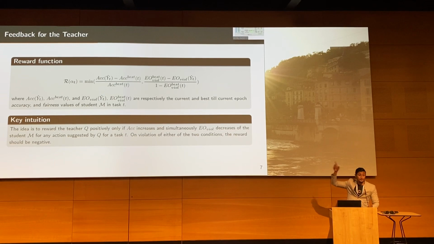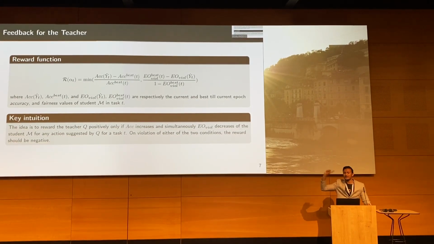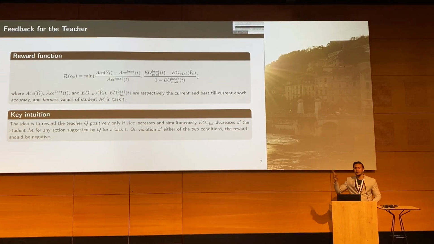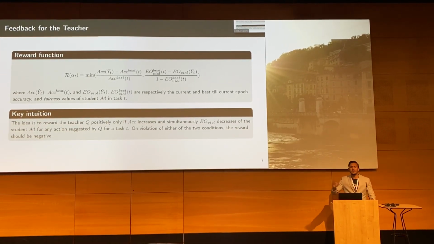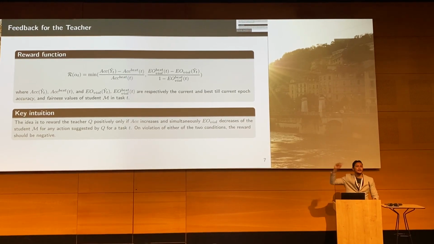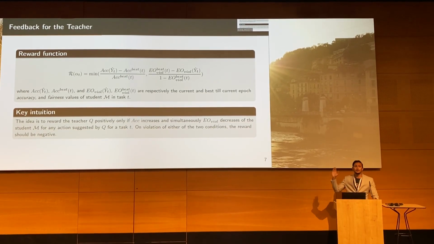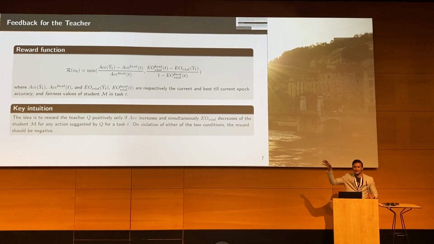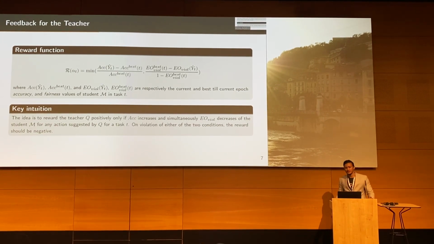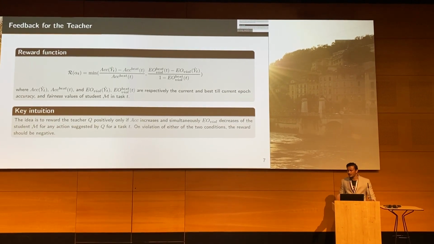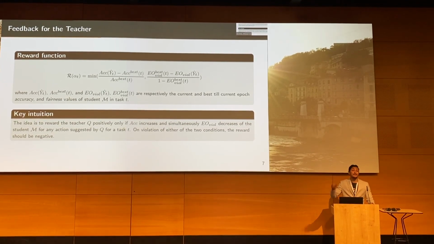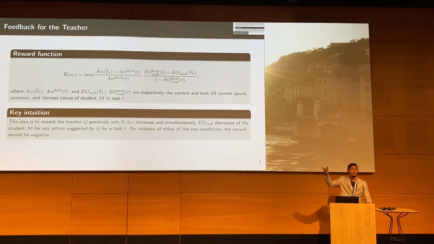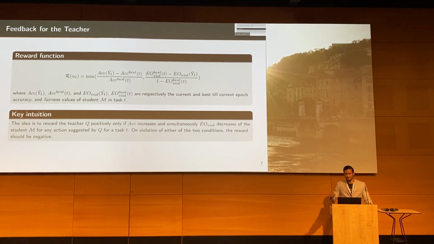This was very important actually, because everything was more or less dependent on this. If the teacher didn't have a good reward function, then the teacher would be giving very bad suggestions, and if the suggestions are bad, the learning of the student will itself be bad. So we wanted to find what would be a good reward function. The principle based on which we made this decision is that we will positively reward the teacher if and only if the accuracy and fairness of the student in the current task both improve. Otherwise, we do not give a positive reward.